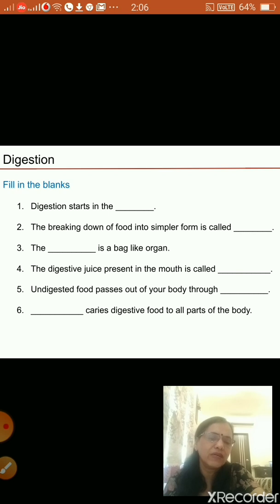What carries? Blood. Blood is circulating in our body always, right? So after digestion, the digested food gets mixed into the blood, and then the blood takes it to all parts of the body, so that all the parts of our body get the energy from that food, right? So this is all about digestion.